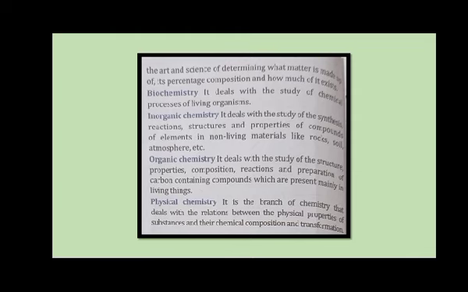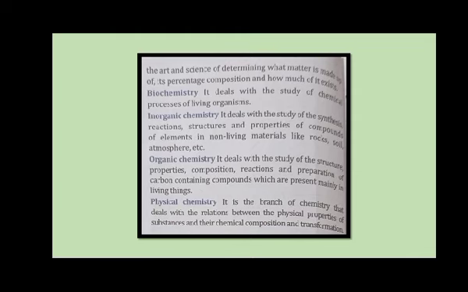Now organic chemistry, it deals with the study of structure, properties, composition, reactions, and preparation of carbon containing compounds. Which compounds? Not all the compounds, only carbon containing compounds, the compounds which contain carbon and which are present mainly in the living beings, not in the non-living.